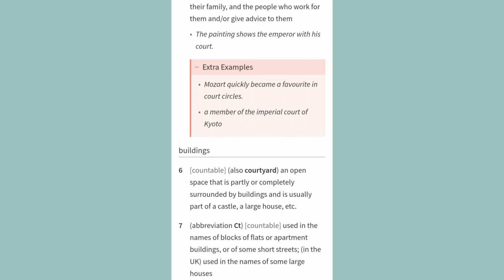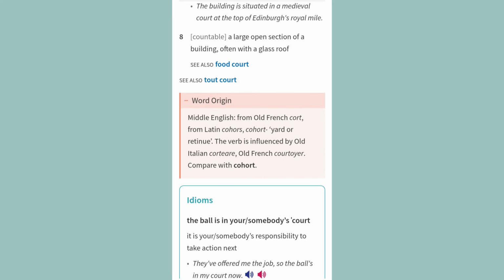Buildings. 6. Countable, also courtyard. An open space that is partly or completely surrounded by buildings and is usually part of a castle, a large house, etc. 7. Abbreviation court, countable, used in the names of blocks of flats or apartment buildings, or of some short streets. In the UK, used in the names of some large houses. Example. The building is situated in a medieval court at the top of Edinburgh's Royal Mile. 8. Countable, a large open section of a building, often with a glass roof. See also, food court. See also, tout court.